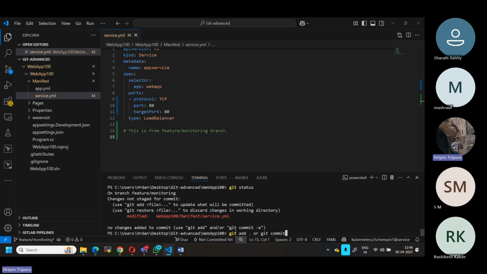If you remember, normally we first use the git add command, and second we run the git commit command. Then we give a dash m and then the message, whatever it is. This is how we normally use it, right? So first we run this command, then we run this one.